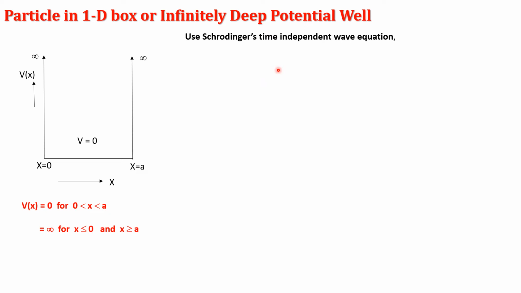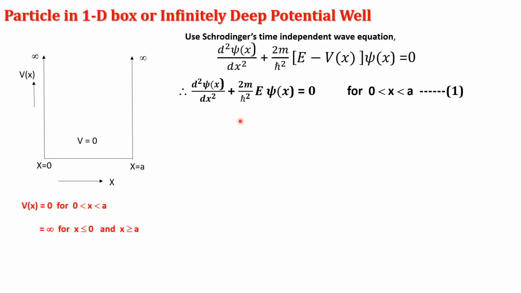The steady state or time independent wave equation is represented as d square psi of x by dx square plus 2m by h cross square into bracket E minus V of x, psi of x, equal to 0. By using this representation, for the region 0 less than x less than a, potential is 0. Therefore, the equation becomes d square psi of x by dx square plus 2m by h cross square E psi of x equal to 0, since V of x is 0 only for the region 0 less than x less than a. That equation we have to solve here.